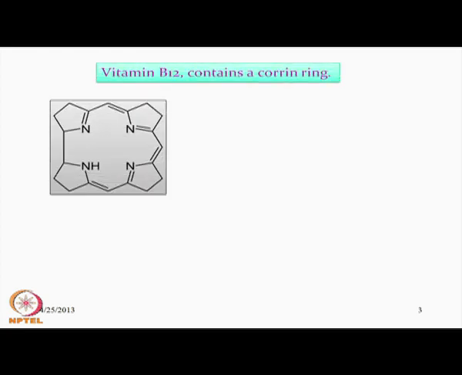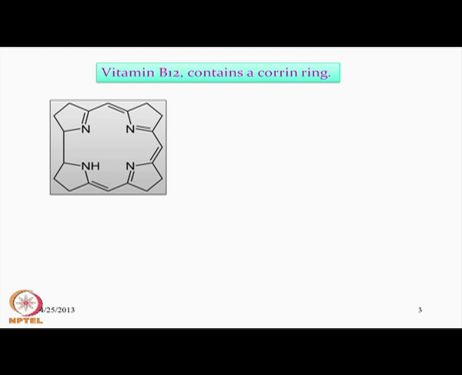So, we will see some other type, that means the third category of these molecules, which belongs to vitamin B12, and vitamin B12 contains a corrin ring. So, we can have porphyrin, we can have the chlorin ring, and we can have now the corrin ring.